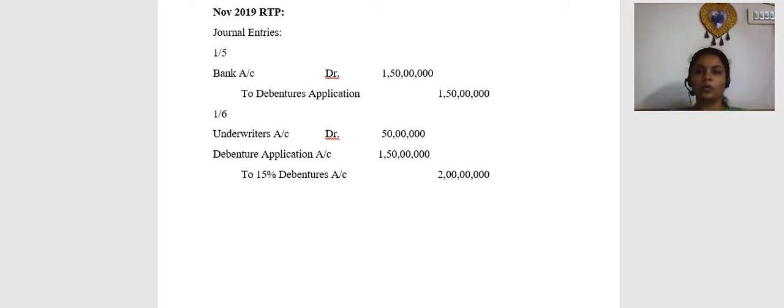So I am just splitting the entry as underwriters 50 lakhs and debenture holders 1 crore 50 lakhs. End of the day, even these underwriters will become debenture holders only. But just for the purpose of initial bifurcation, I am showing this entry. Now, have we received the amount from these underwriters? No. So we are yet to receive this amount from the underwriters.